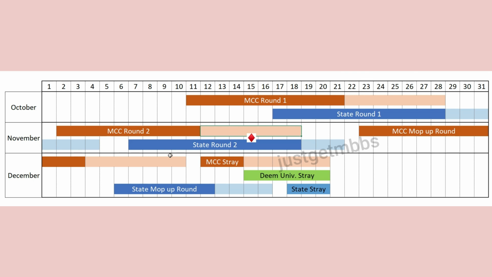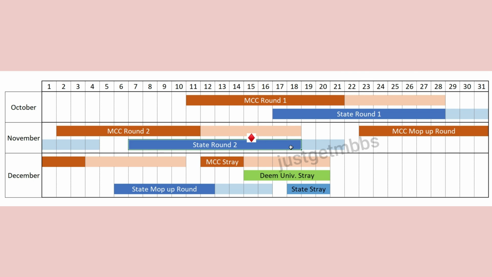At the same time, the state round 2 is expected to start on 7th November and complete by 18th November. Once again, you can see the last date of joining MCC round 2 and the completion of state round 2 or result publication is almost synchronized.